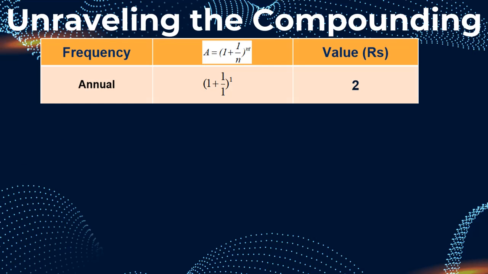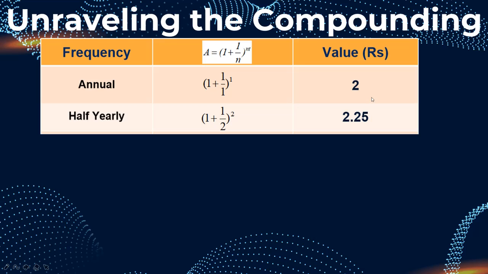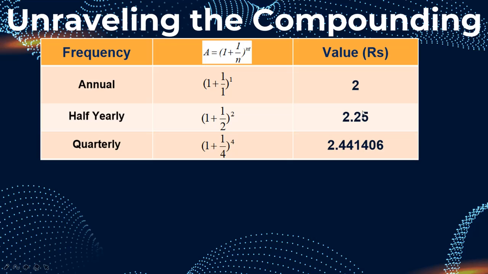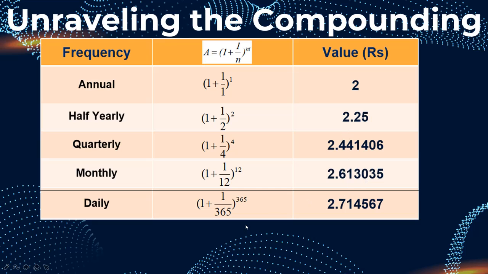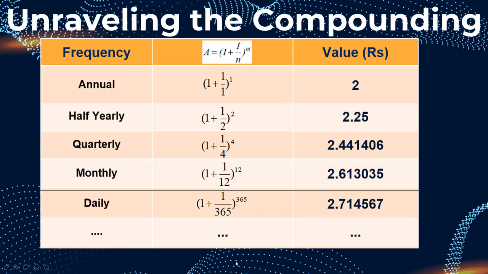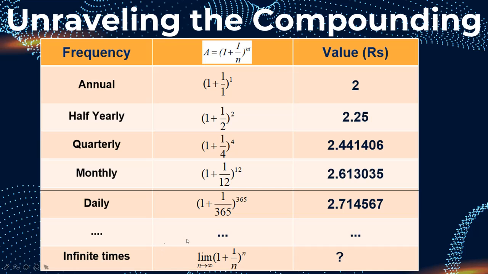Suppose I do annual compounding, it is getting doubled, as we just discussed, and half yearly it becomes 2.25 times. If I do quarterly, 2.44. If I do monthly, 2.6 times, it is increasing. Oh my God. Daily, 2.7145, further increasing. Correct? If I keep on doing like this, let's say I did this infinite times, the question is, how much will this be? It's a typical math problem.